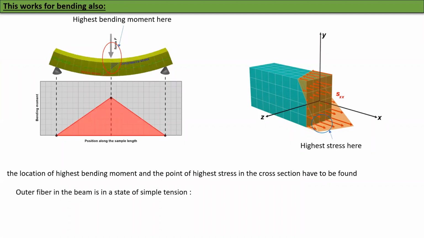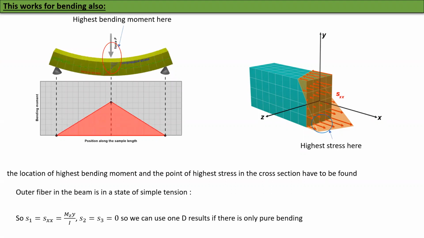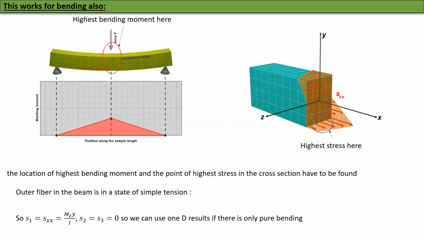Therefore, it's actually fairly easy to use. And so we know how to compute Sxx for bending. It's My over I. In fact, the way to remember it is to remember My over I, and then S2 equal to S3 equal to 0. So we can just use the result that we had. So this is fairly simple. So for pure bending, it's the same as uniaxial tension, and we can figure out what's going on. Very good. So now let's move on to the next one.